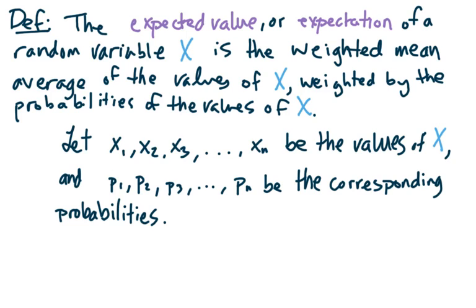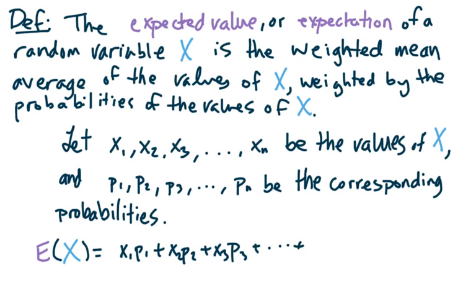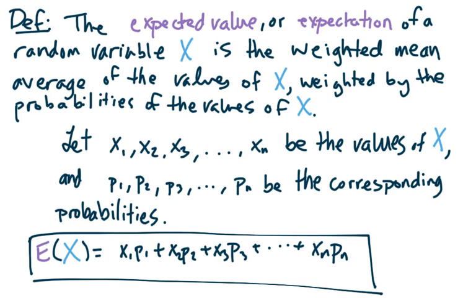So, given that, the expected value of the random variable x is going to be the value of x times its probability, plus the next value of x times its probability, plus the next value of x times its probability, etc., all the way up until you've used up all the possible values of x and all of their probabilities. This is the expected value formula.